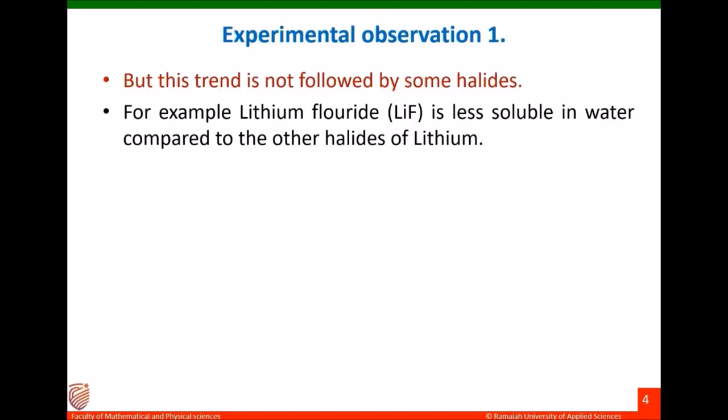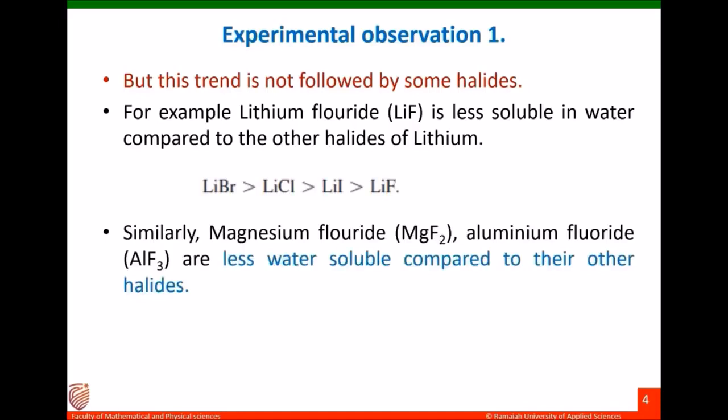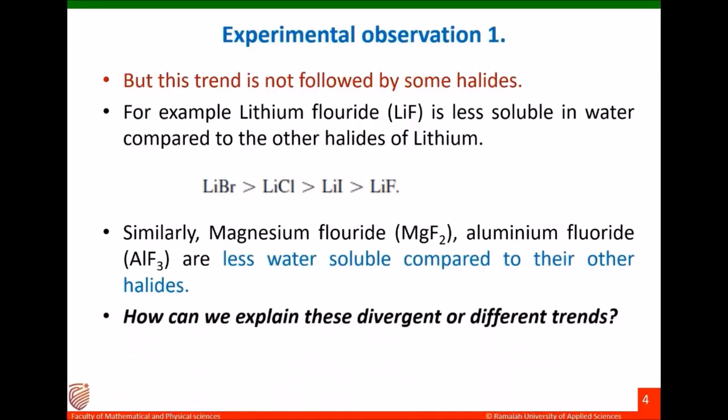Similarly, magnesium fluoride and aluminum fluoride are less water soluble compared to their other halides. Magnesium fluoride is less soluble than magnesium chloride. Aluminum fluoride is less water soluble than aluminum chloride. Now, how can we explain these divergent trends? How is it possible?